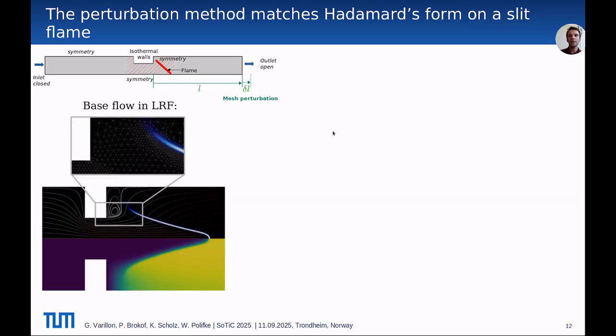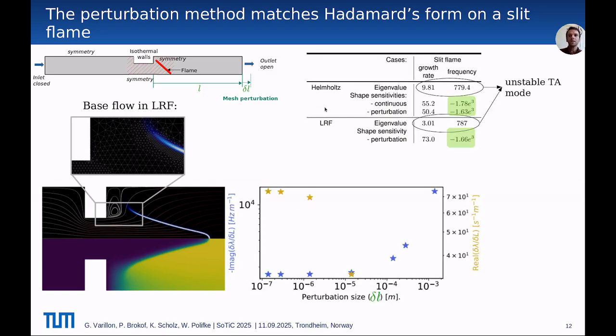On the left here, we can see the base flow, how it's computed for the linearized reactive flow equation. So the flame is resolved in space with the mesh throughout the flame, and we see here the flow lines and the temperature fields for this non-parallel flow. The frequencies here for both models for this unstable thermoacoustic mode are slightly apart because the LRF accounts for the acoustic losses and non-zero mean flows, and also the flow topology, so the shear layers, the recirculation zones, and so on.